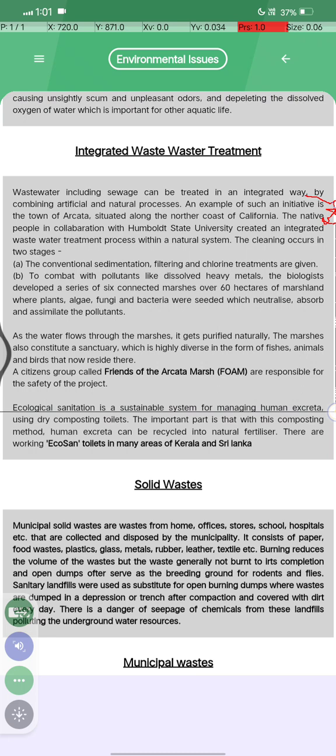Ecological sanitation is a sustainable system for managing human excreta using a dry composting toilet. The important part is that this is a composting method and human excreta can be recycled into a natural fertilizer, and they are working with ecosan toilets in many areas of Kerala and Sri Lanka.